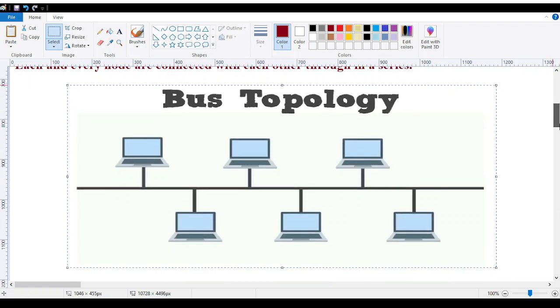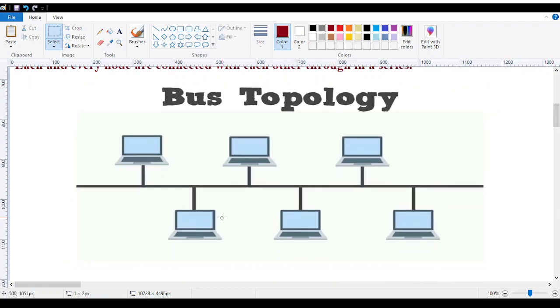This is what the bus topology looks like. There is one cable which is moving, and with this cable everything is connected. This particular cable is known as a backbone cable.